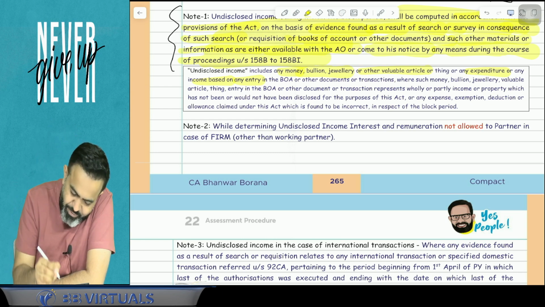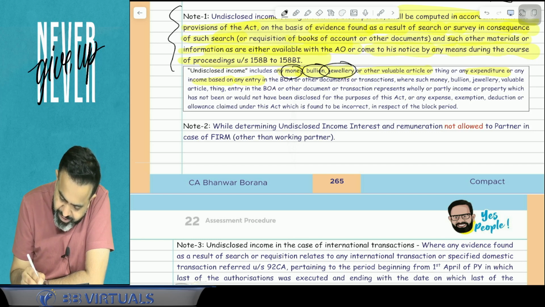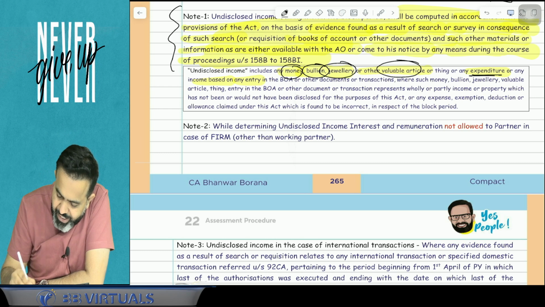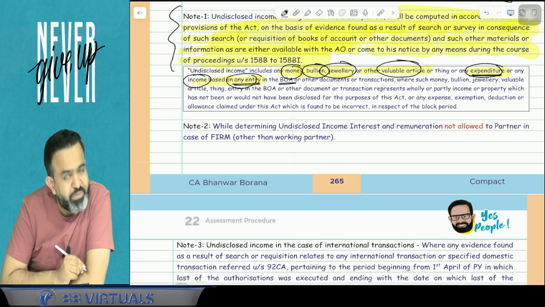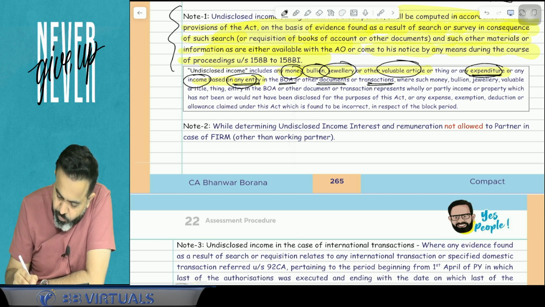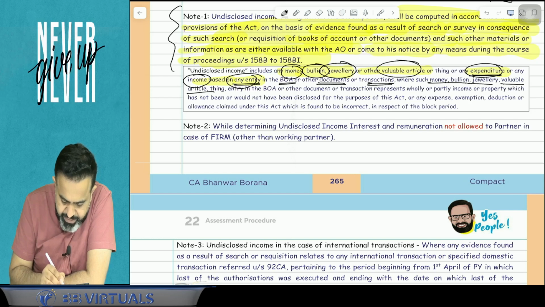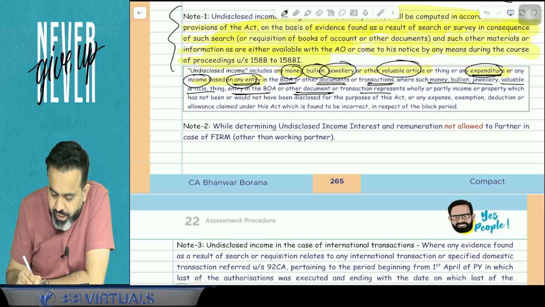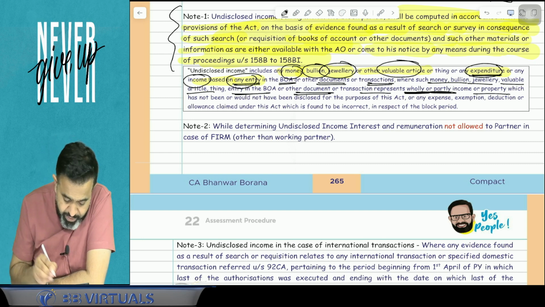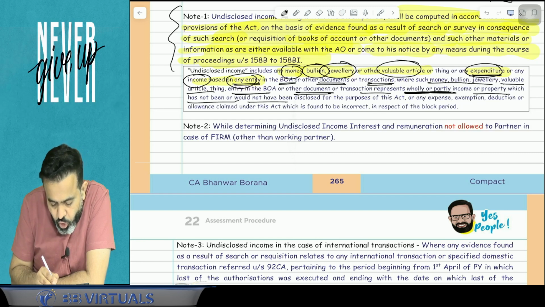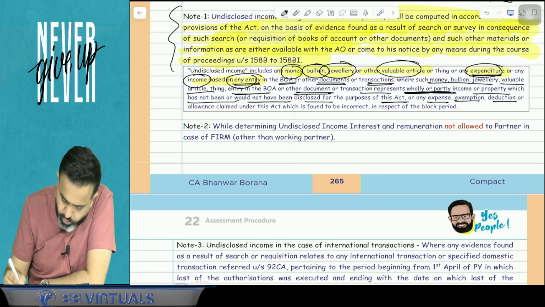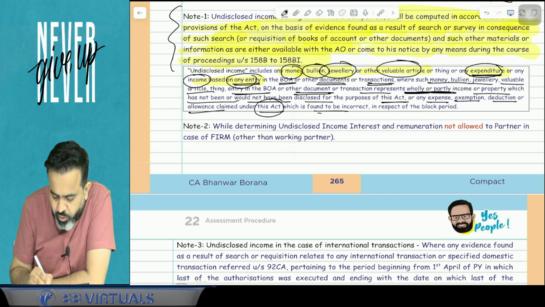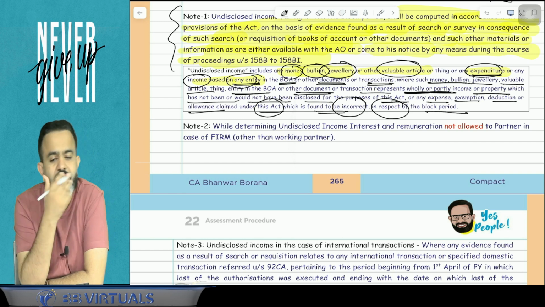So here, undisclosed income means any money or bullion or jewelry or any other valuable article or things, or any expenditure or income based on any entry in the books of accounts or other document or the transaction where such money, bullion, jewelry, valuable article and things represent wholly or partly income or property which has not been or would not have been disclosed for the purpose of this act, or any expenses or exemption or deduction or allowance claim under the act which is found to be incorrect in respect of block period. There may be a possibility, suppose you took the wrong deduction.